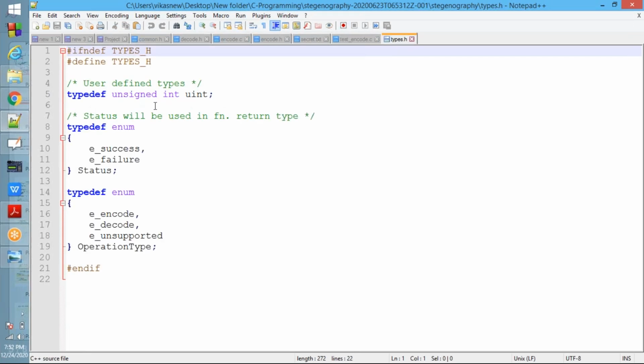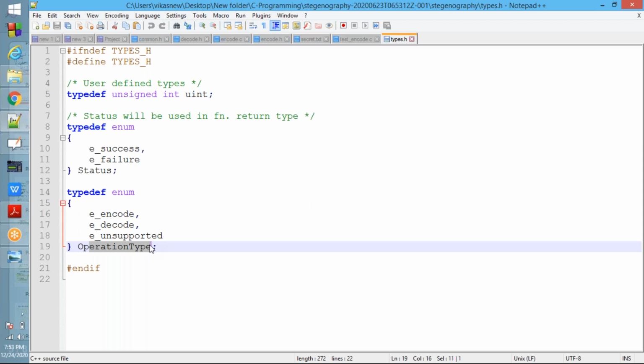Next one, types.h. Here, typedef unsigned int uint. For unsigned int, they gave the name uint. There is an enum which contains two values, e_success and e_failure. One more enum has e_encode, e_decode, e_unsupported. The name is operation type. Operation type means whether you need to do encoding or decoding, or if you give some other character.